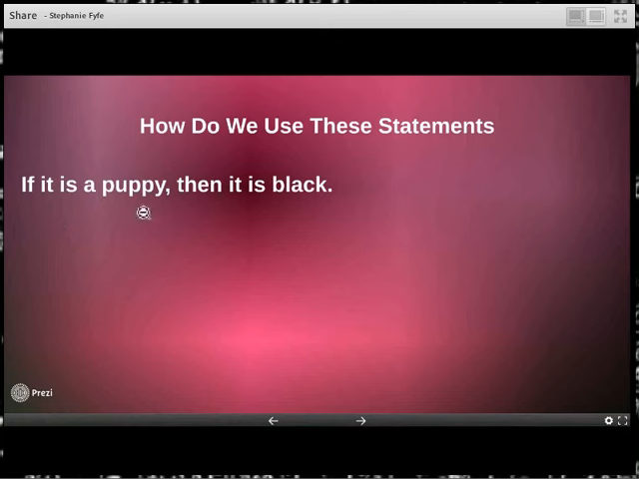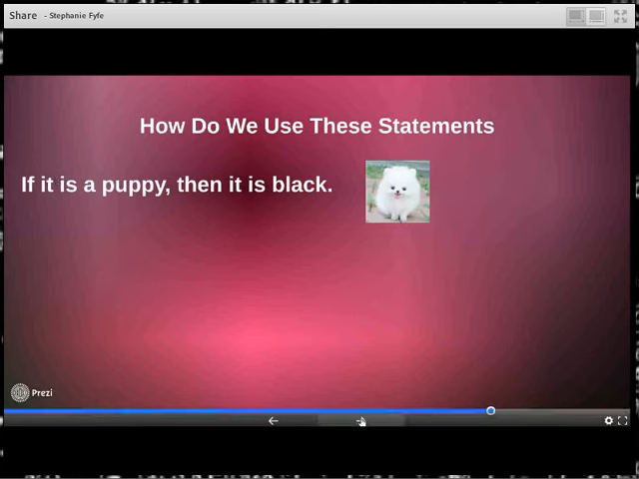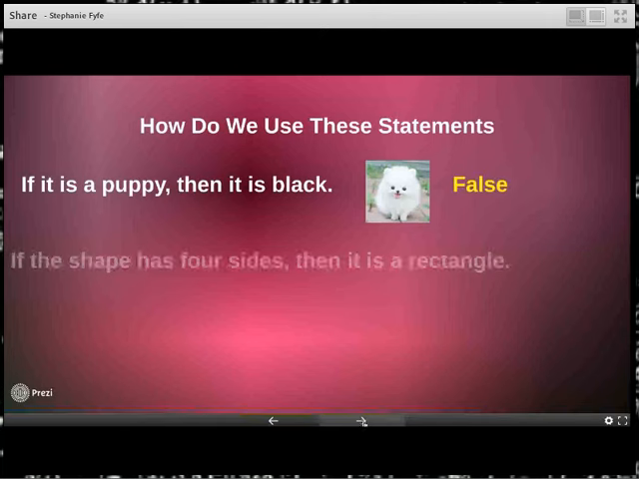So it is a puppy. So if it is a puppy, then it is black. Since I know it's a puppy, I have to go, well, does that mean it's black? No, I can have a nice little white puppy. So this is kind of a counterexample to this if-then statement. If it is a puppy, then it is black. Nope, my puppy can be white. So therefore it's false. How about if the shape has 4 sides, then it's a rectangle?